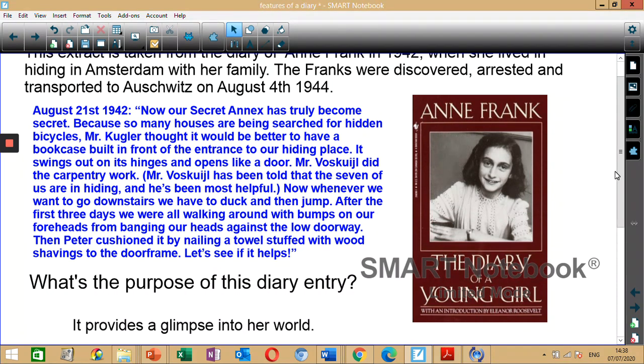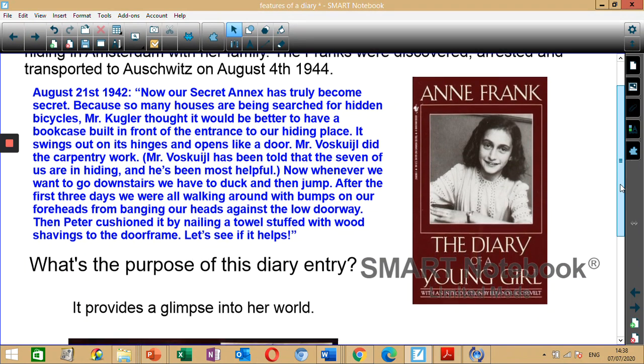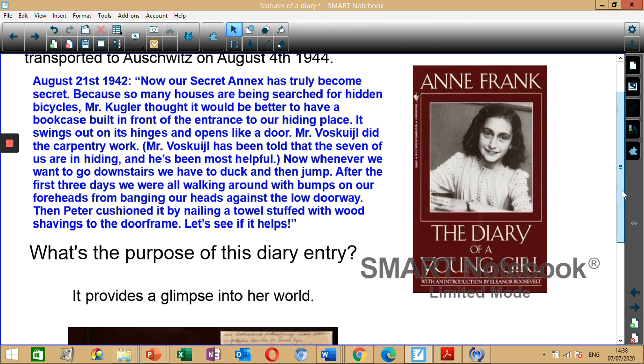So Anne Frank's diary is very useful because we get to see how life was like for Jewish people, and we get to see how the war was affecting others. So it's a part of history, really, her diary.